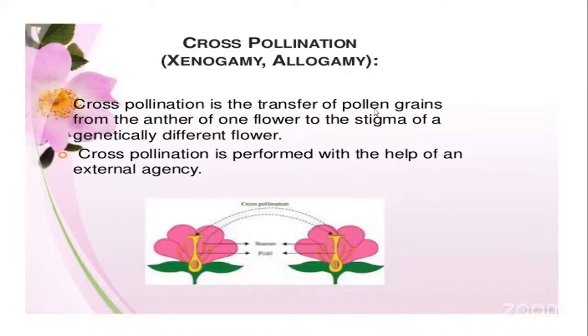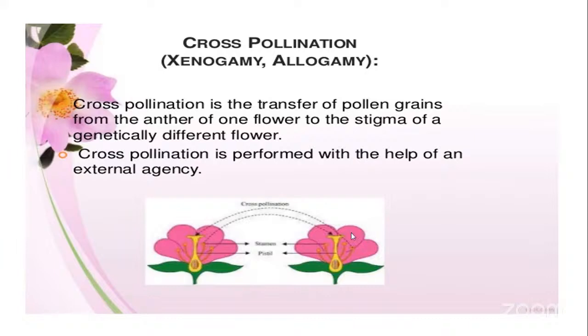Cross-pollination is the transfer of the pollen grains from the anther to the stigma of two different flowers or two different plants. So the pollination which is occurring between two different flowers, or two different plants, is called cross-pollination.